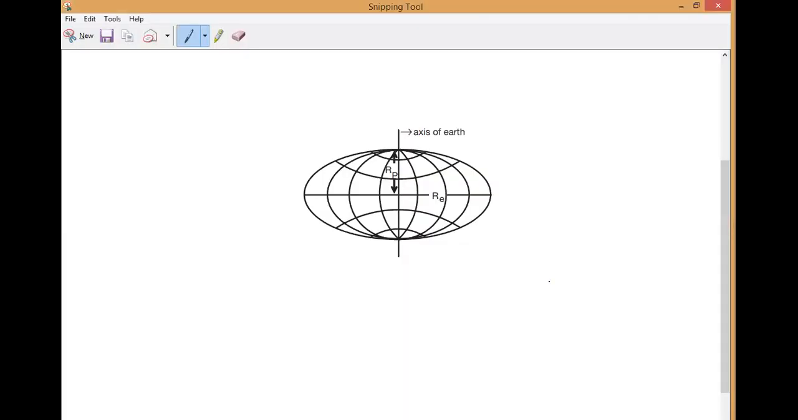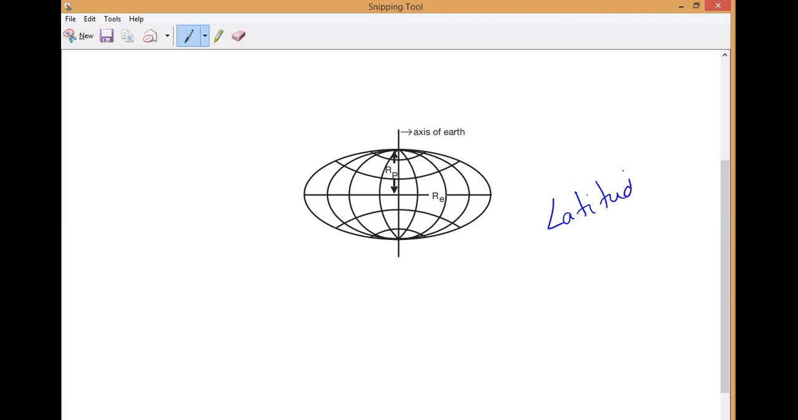The first case is at the poles and at the equator. So actually this is a little more detailed explanation. We can call it latitude. So can anybody say now, if the latitude is increasing, what happens to the g value?